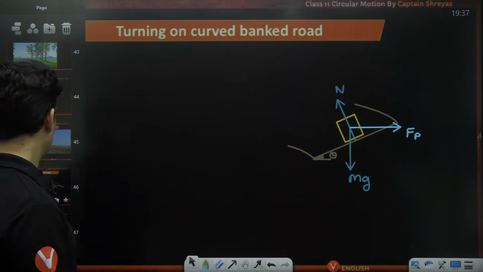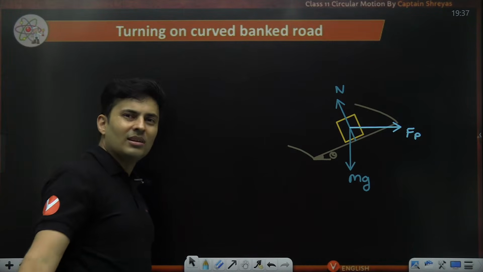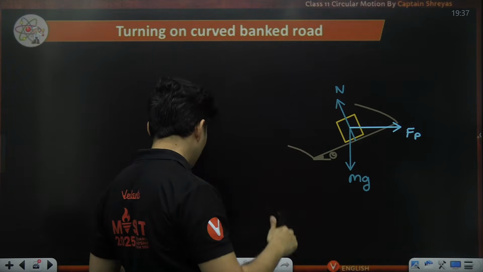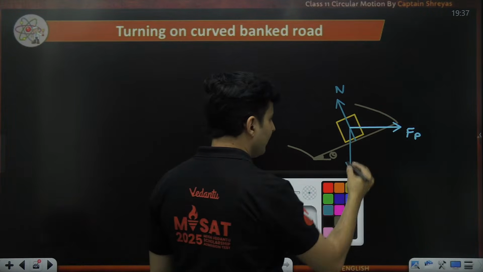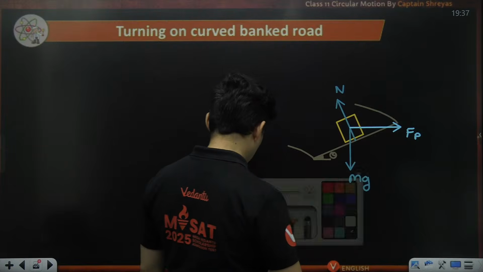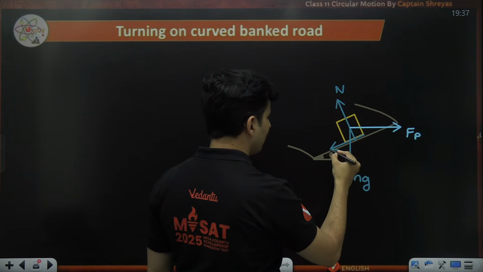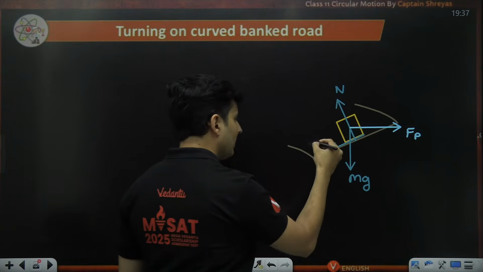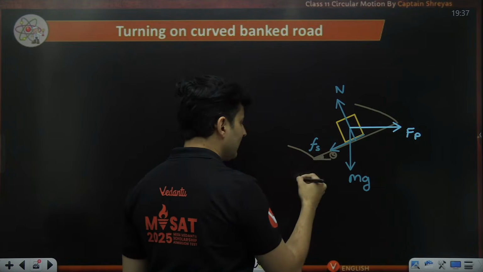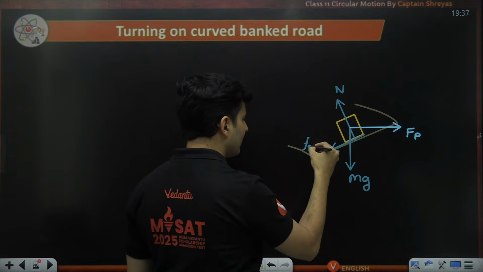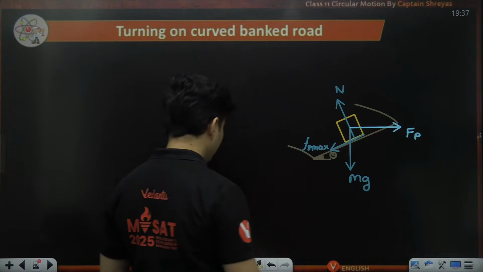That's it. But if I try to go with a lot of speed, then I will be pushed outwards. So there will be a tendency to fly out. That is the reason why frictional force will also come into existence, and friction will prevent me from slipping like this. So there will be friction also like this. And when I go with maximum speed, this friction will also be maximum, Fs max.